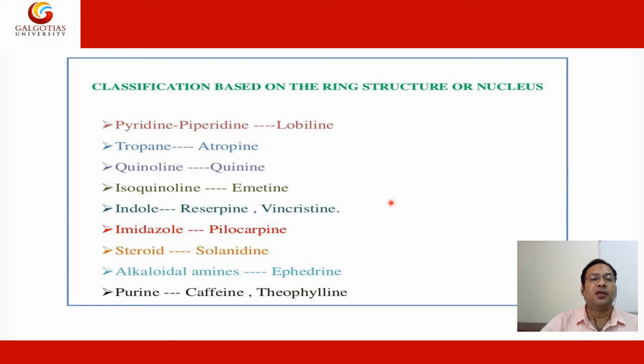Okay. So classification based on the ring structure or nucleus. Piperidine, like the drug lobeline, comes in this. Tropane nucleus like atropine. Quinoline like quinine. Isoquinoline like emetine. Indole nucleus containing reserpine and vincristine. Imidazole nucleus containing pilocarpine. Steroid nucleus containing solanidine. Alkaloidal amine like ephedrine. Purine nucleus containing caffeine and theophylline.